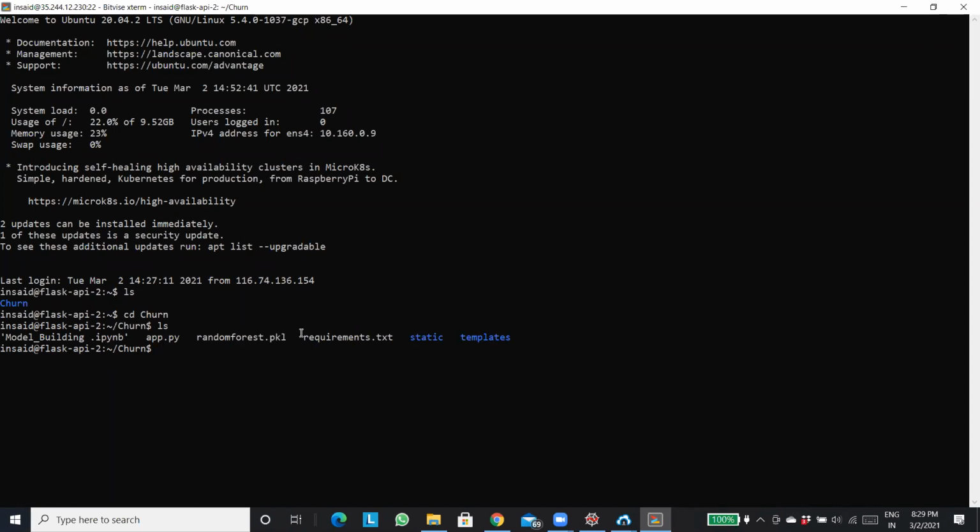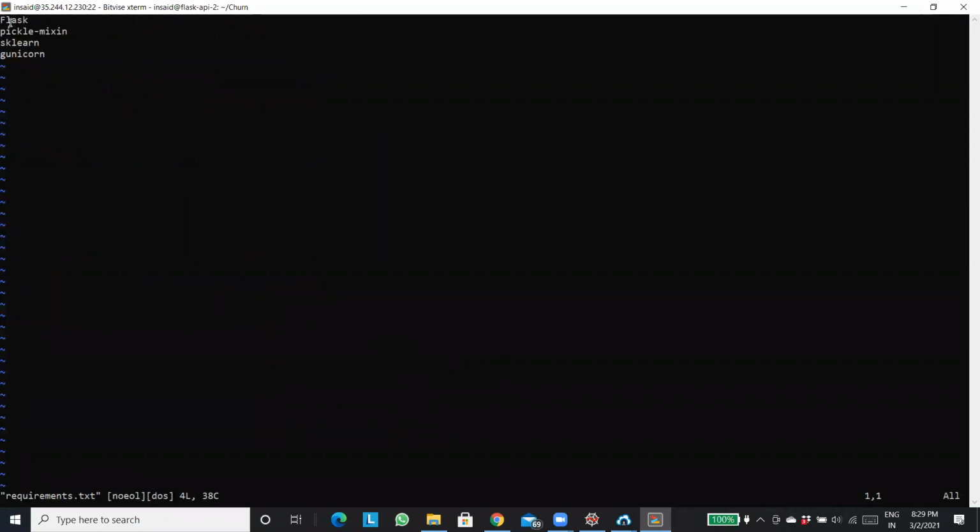What is requirements.txt? I mentioned it in the last session, I guess. All the dependencies that were required. So if you open that file, requirements.txt, here I have mentioned Flask, Pickle, sklearn and gunicorn.